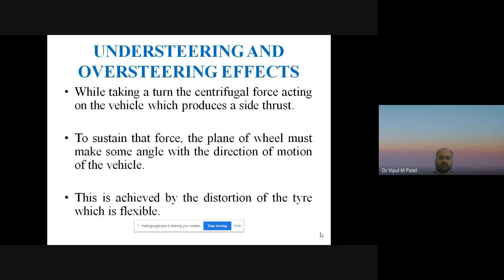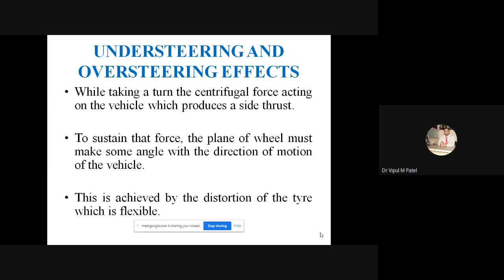While taking a turn, the centrifugal force acting on the vehicle produces a side thrust.